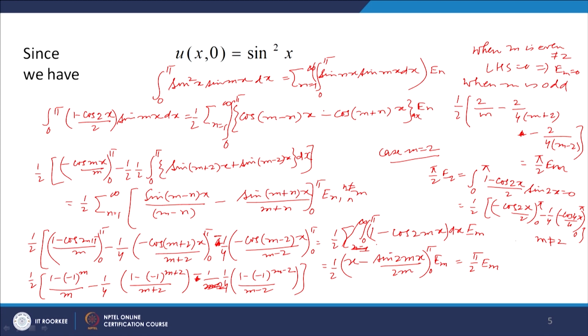So, E2 is equal to 0. So, this implies E2 equal to 0. So, hence En is 0 when n is even, and En is equal to this quantity. You can find the value of Em from here for m equal to odd, and so that you can get En.